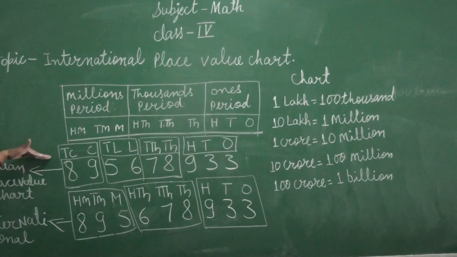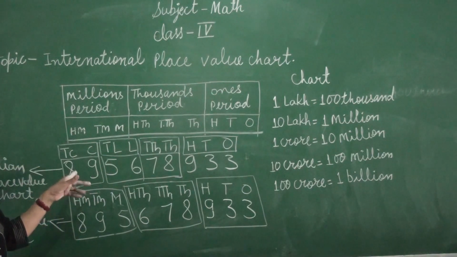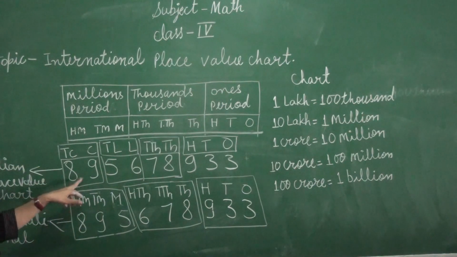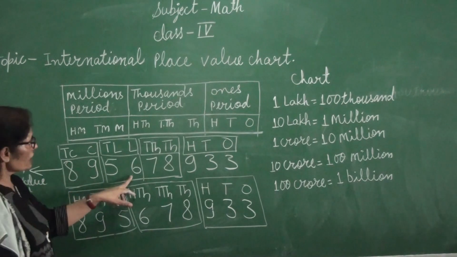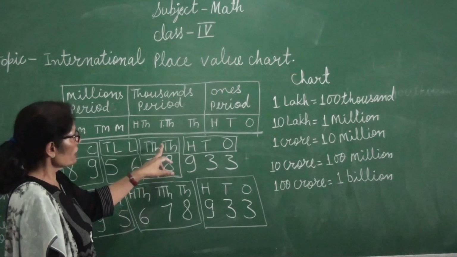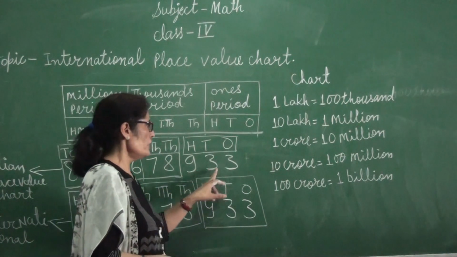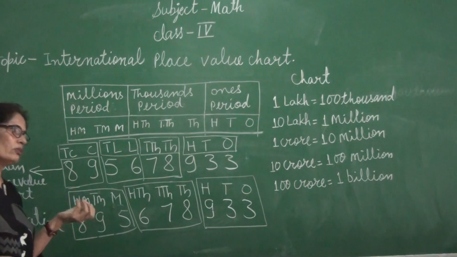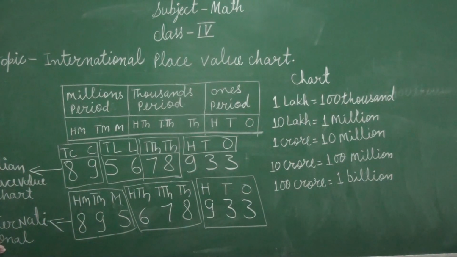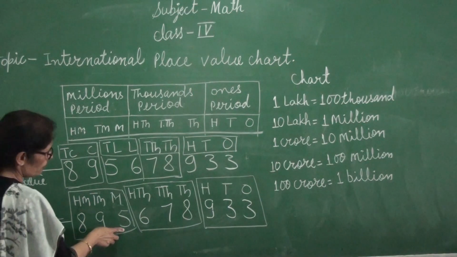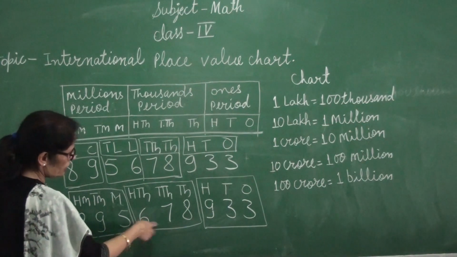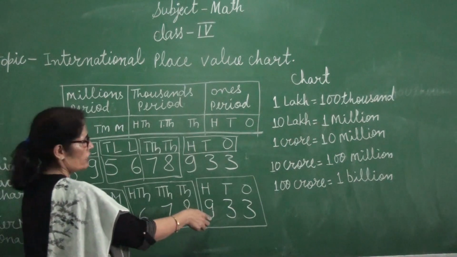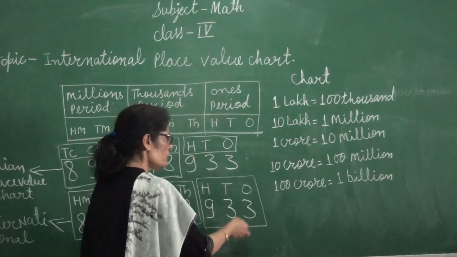Here upside you can see the Indian place value chart. The same number is written on the upside. We read this number 89 crore 56 lakh 78,933. It is according to the Indian place value chart. And internationally we read this number 895,678,933.